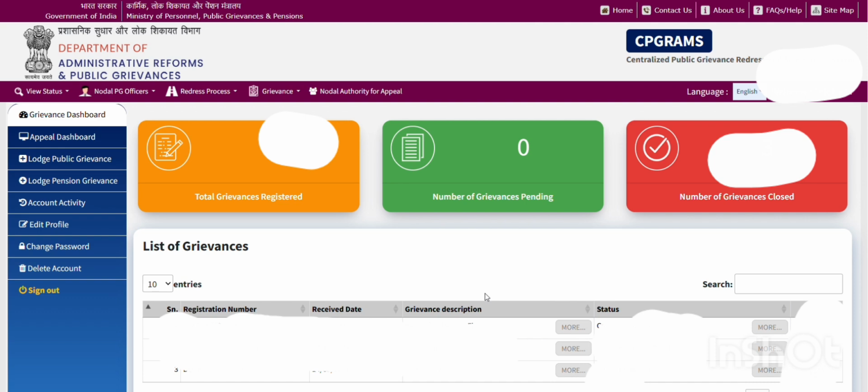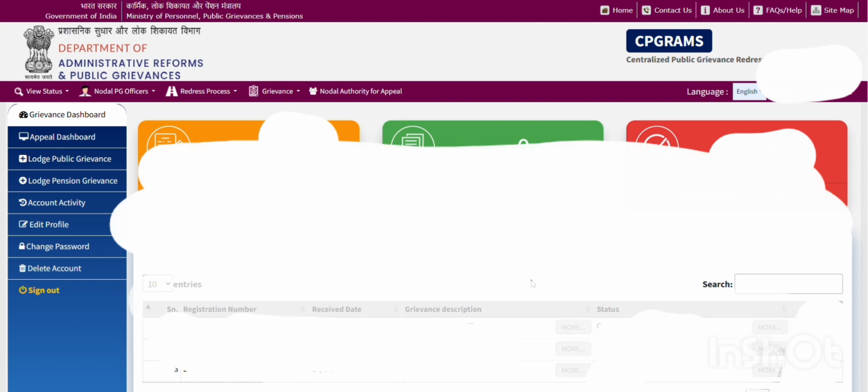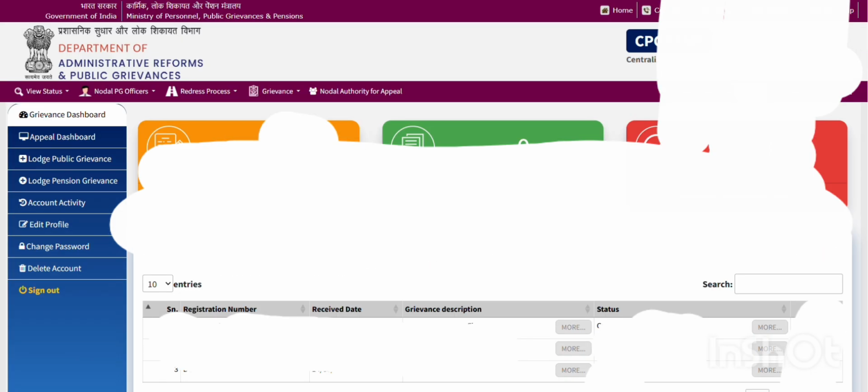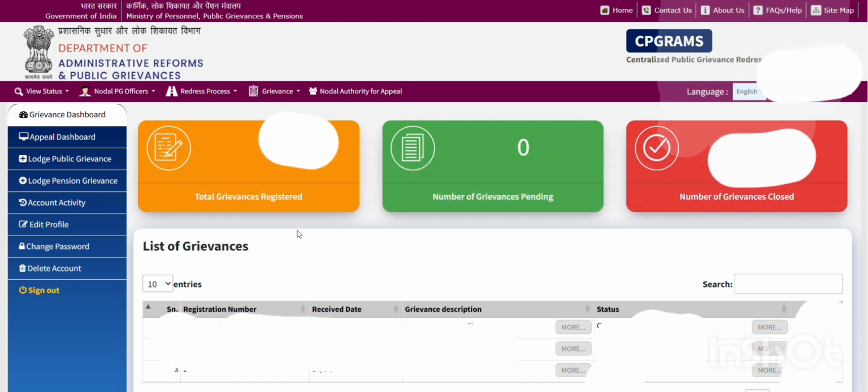So it may take time sometimes, but at least it will go to the relevant department officer, and whatever your issue is, if it is genuine, it will be solved. Okay, so same way you can file for any other issues if you have, and you can be very much sure that it actually works.